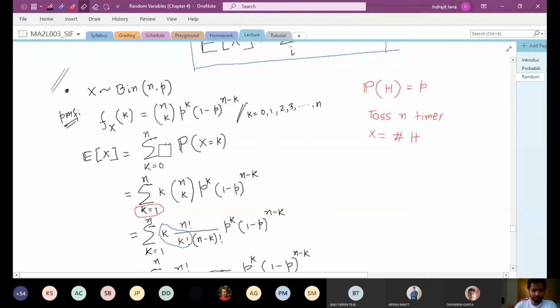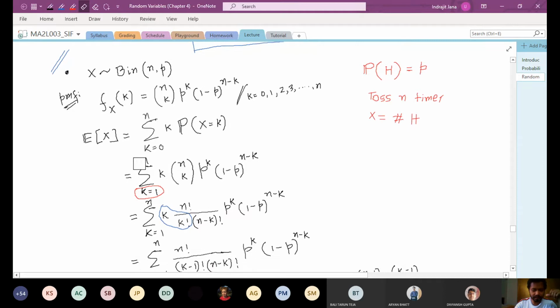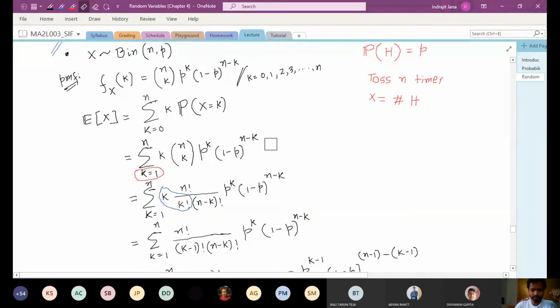But you see that if I put k equal to 0, the first term is going to vanish because I have k times the probability that x is equal to k. The probability is not 0, but because of the multiplication by k, which is 0 here, the first term will vanish. So essentially the sum will start from k equal to 1. That's why I put it in the red mark. The sum starts from k equal to 1: k times n choose k, p to the power k, (1 minus p) to the power n minus k.